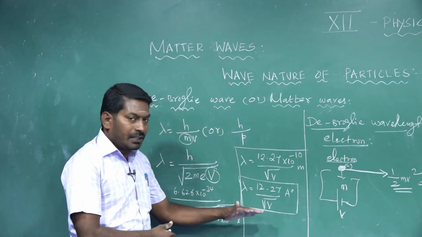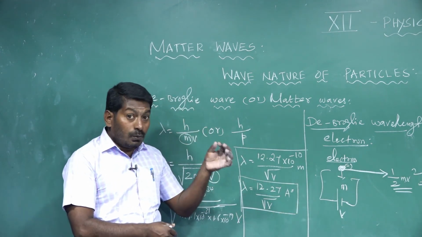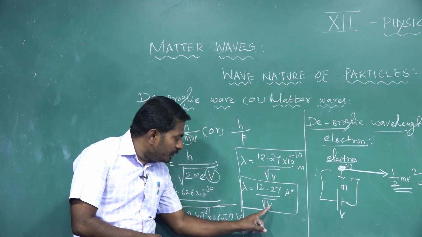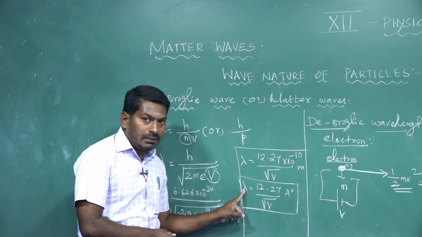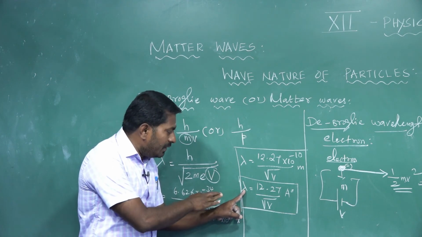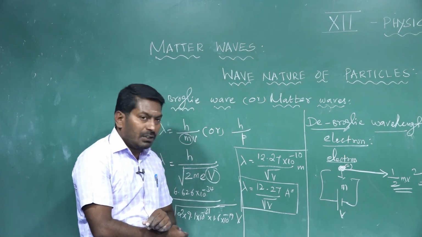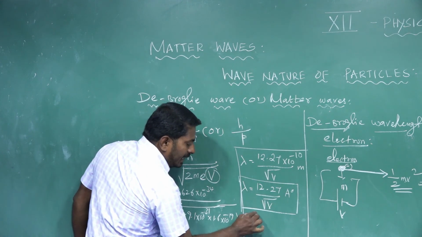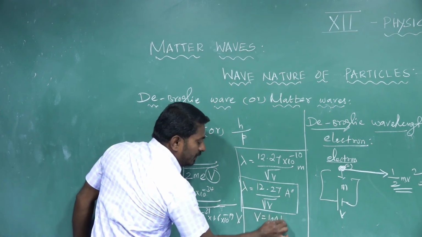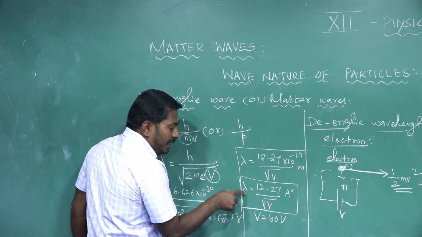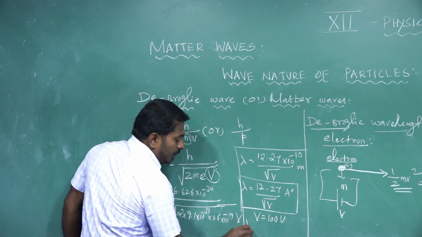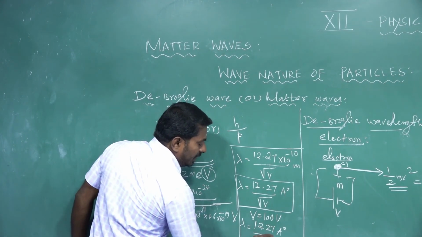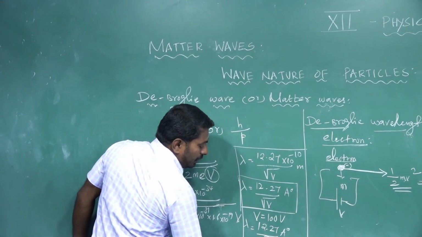When we use this equation, suppose we take only an electron, that electron is accelerated with the potential difference V, then how to calculate the de Broglie wavelength of the electron? Simply we use this equation, and we can easily determine the de Broglie wavelength of the electron. For example, if an electron is accelerated with a potential difference of 100 volt, what is the de Broglie wavelength of the electron? Lambda is equal to 12.27 angstrom divided by root 100.